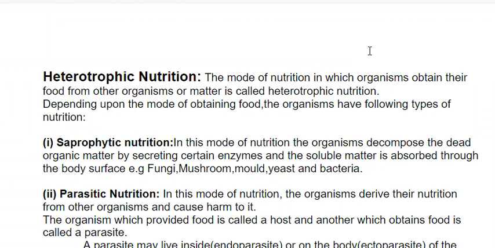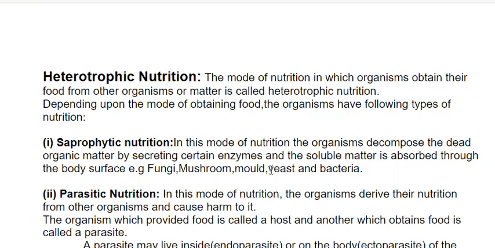First, we will discuss saprophytic nutrition. In this mode of nutrition, the organisms decompose the dead organic matter by secreting certain enzymes, and the soluble matter is absorbed through the body surface. It means that the food is digested outside of the body of the organism, and the soluble matter is absorbed through the body surface.